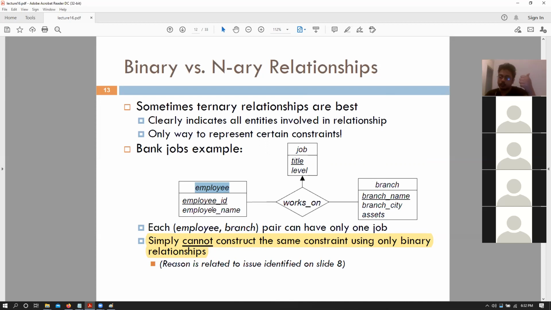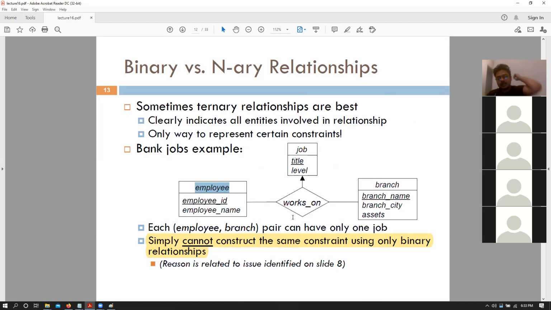Jonathan at California, Jonathan can work in multiple locations. Jonathan can work in Kansas as a sales guy. That is fine. But Jonathan in New York has to have a single job, right? That is what this particular ER diagram says, right? So there are certain set of relations that simply cannot be broken down into binary relationships. So sometimes we might still end up requiring ternary relationships, but these are sort of rare.